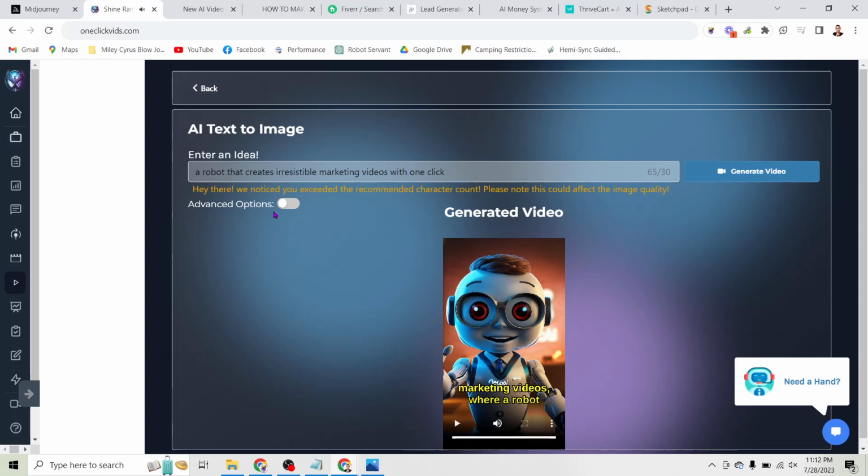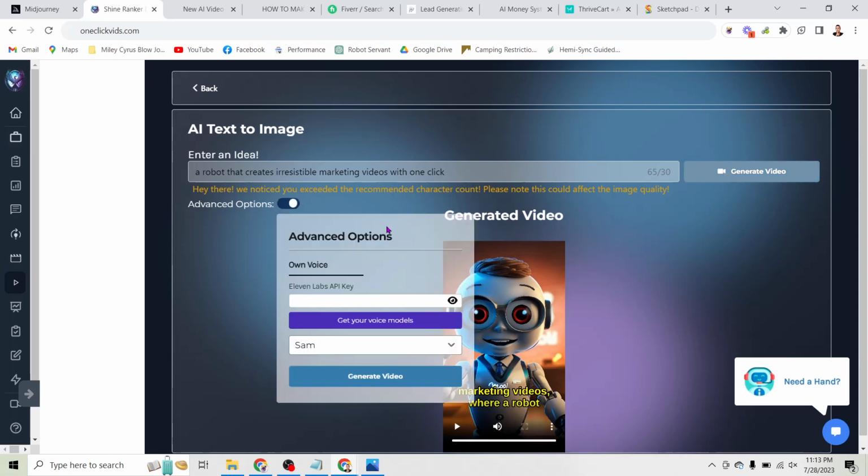So what you just witnessed was the latest in AI video creation technology. These are all original images created by Midjourney and ChatGPT working together to create a powerful video that expresses your idea. Now, these are all never before seen images, and what's cool about this is not only the quality of the AI voices that come here, but you can actually click this advanced option settings, insert your 11 Labs API key, and clone your own voice into this AI.